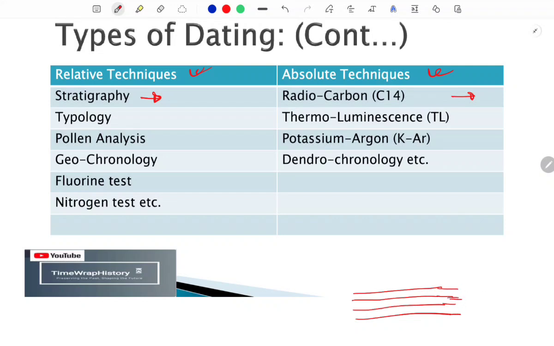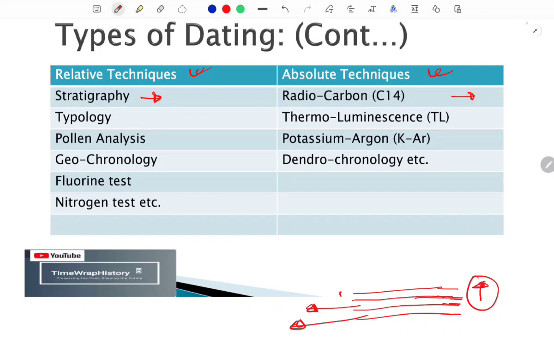The material remains or the cultural remains of the past are also stratified like this. Because of this, as I discussed earlier, we fix the chronology. It is not in absolute terms, it is actually in relative terms. As I said, this is the recent one, this is the older one, and this is the oldest one. So it is relative. This is why it is kept under the relative technique.